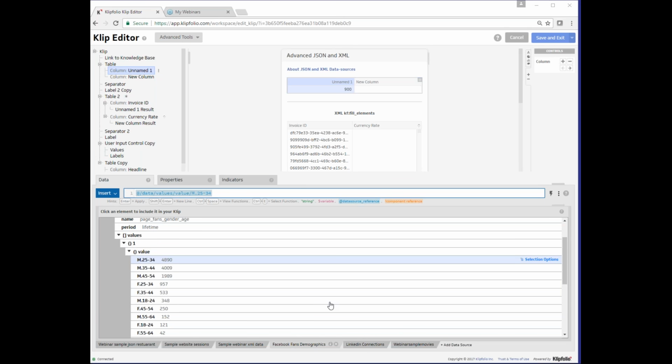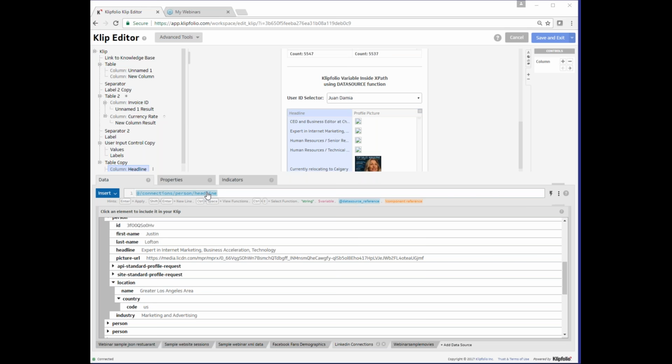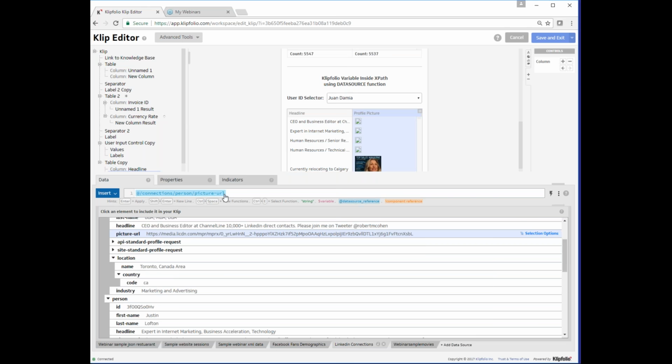For this example, we are using our LinkedIn data source again. What we have in the table is currently pretty simple. In the first column, we have the headline of each person in the data. In the second column, we have the URL of each person's profile picture. In the properties panel of our second column, we have our format set to image URL so that we can see the actual picture itself and not the text link.